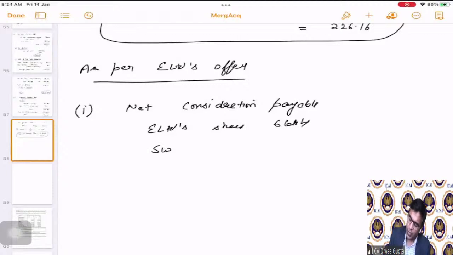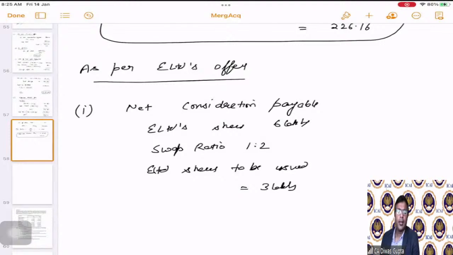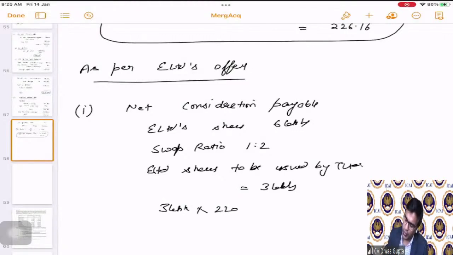So swap ratio is how much? 1:2. Hence the E Limited's shares to be issued is equal to 3 lakhs, correct? To be issued by T Limited. So T Limited will issue 3 lakh shares, and the market price of these 3 lakhs to be issued will be 220. So this is from the perspective of T Limited, correct? So that means the total amount of consideration agreed is 660 lakhs rupees.